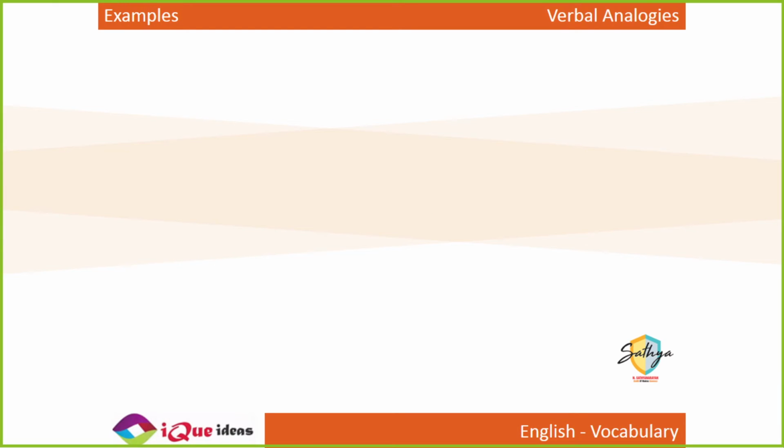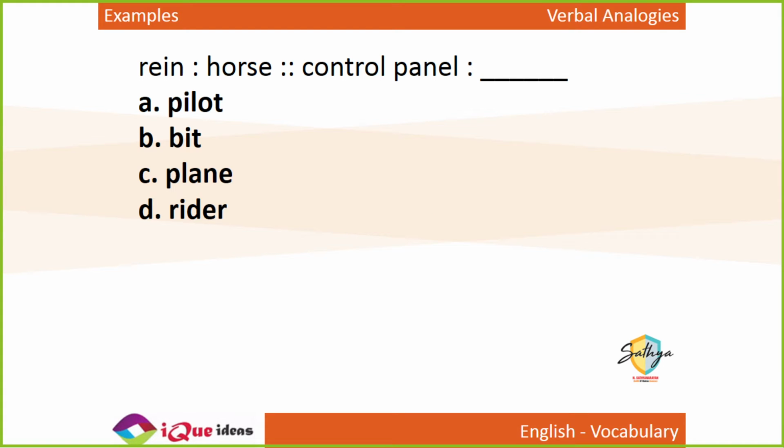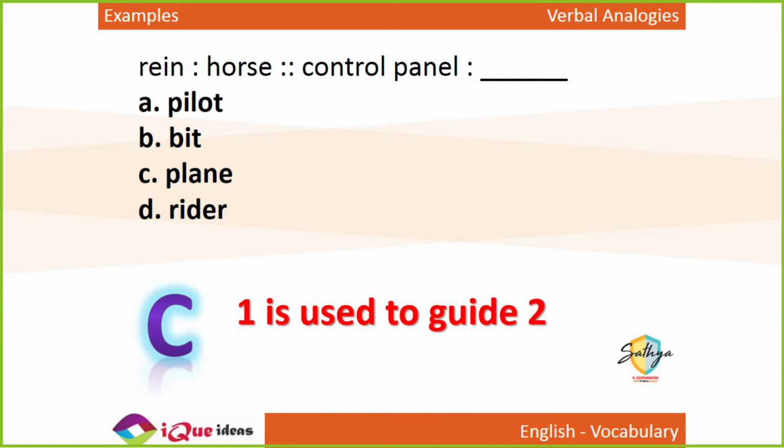Next, rein is to horse as control panel is to what? The reins of a horse are the leather equipment which you push and pull so that the horse goes where you guide it. Rein is used to guide a horse. So a control panel is used to guide a plane. Just like the reins are used to control the movement of the horse, the control panel is used to guide the movement of a plane.